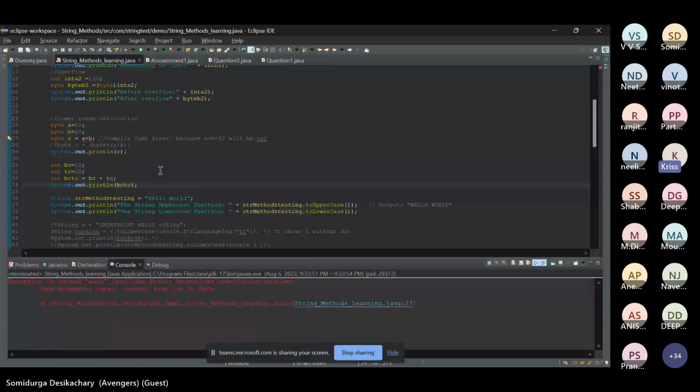I understand your question. What is your question is, I define this as byte, right? Then why do I need to give it explicitly as a byte? By default, it needs to be a byte itself. Why do I need to give explicitly on this one? I'll see that particular thing and then I'll get back to you on this. We'll take this one offline. Okay, sir. Thank you, sir.